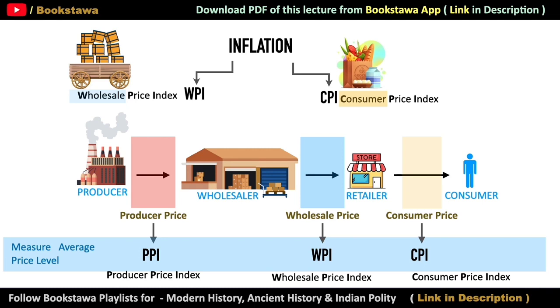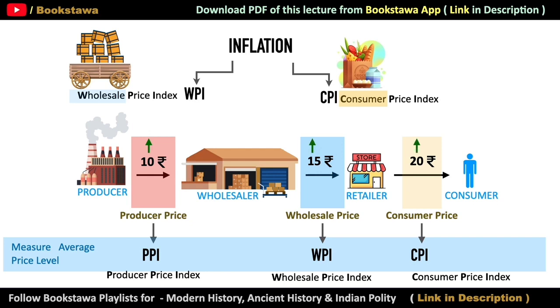But one thing is to be noted here. Suppose the producer sells his goods to the wholesaler for rupees 10. Then the wholesaler will sell the same goods to retailers for rupees 15, because he will have to add his profit or whatever his costing, like transport, and thus he will sell it to retailers at a higher price than the producer price. And similarly, retailers will also add their margin and then sell the goods to consumers at slightly higher prices. So in this scenario, if the producer increases his prices due to some reason, it is certain that wholesale prices will also increase, and ultimately consumer prices will also increase.